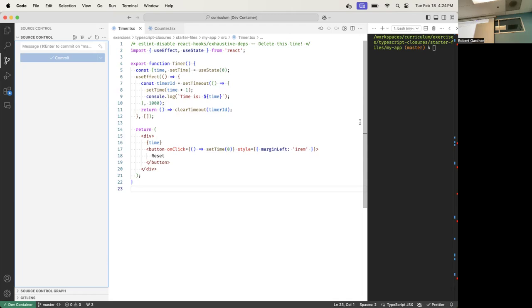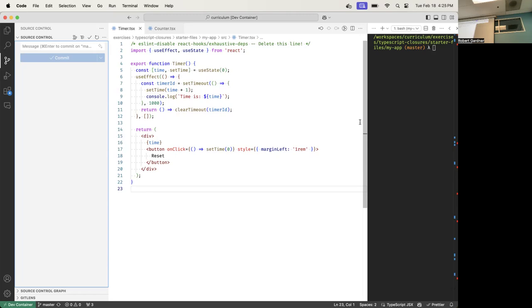Therefore, setTime goes in this function's backpack. How about time? It's up here, so it goes in its backpack. How about console? It's a global, so it's not inside of this one, so it's also a dependency. It goes in its backpack. Console.log is a part of console. So inside of this one's backpack was setTime, time, and console.